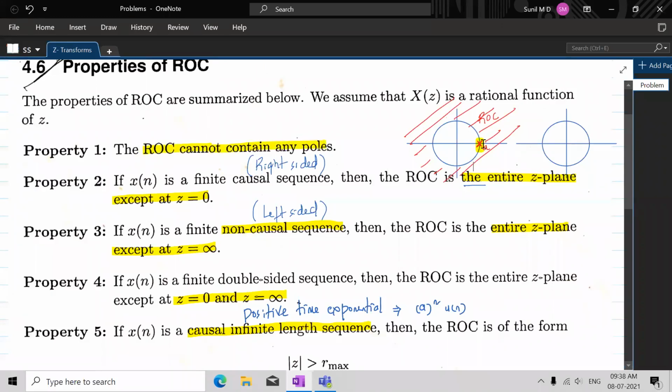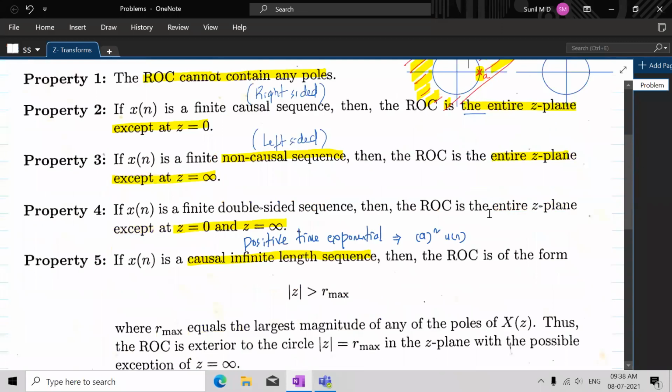ROC can be on the boundary of the region of convergence, but it cannot be within. It cannot be somewhere here, where I'm just showing you the yellow color. It cannot be there within. A pole can be on the boundary of the ROC, but it cannot be within the ROC. That's why they say ROC does not contain any pole.